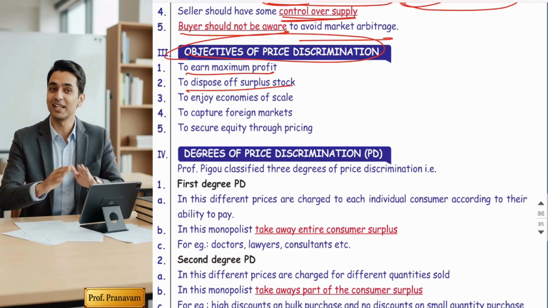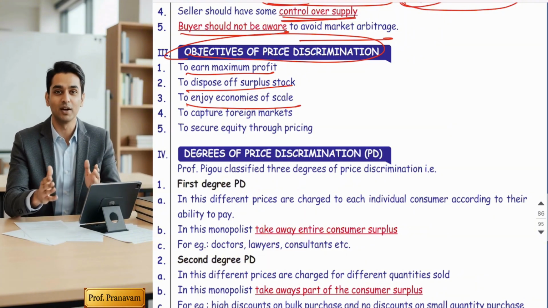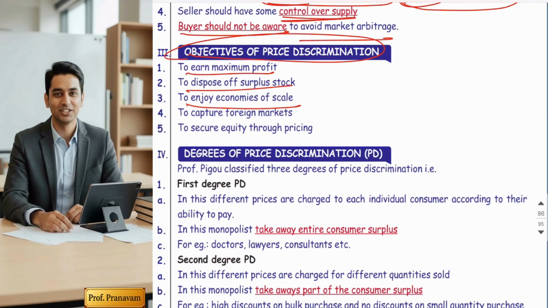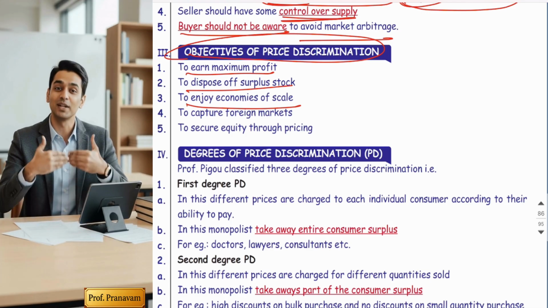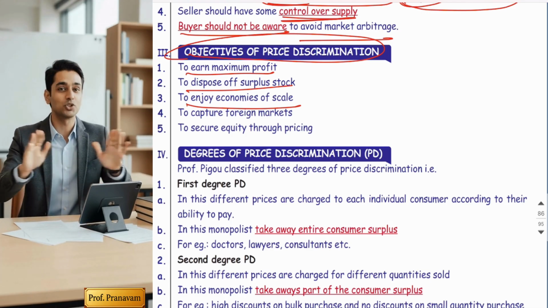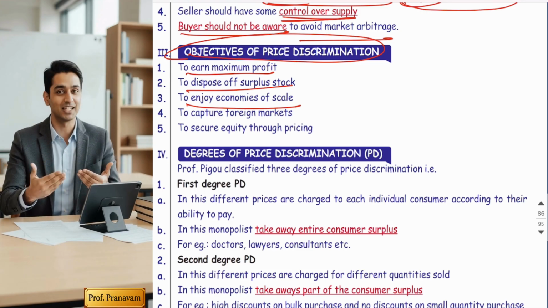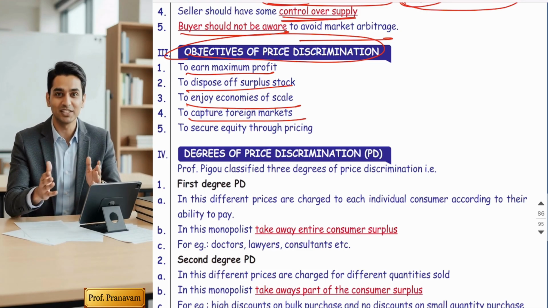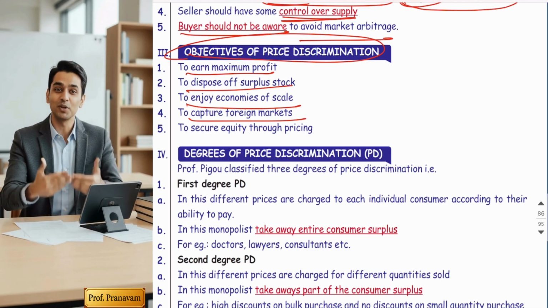Next, to enjoy economies of scale can be an objective. Some companies produce at a larger quantity to reduce the cost, so they can reduce the prices. This is called economies of scale. To capture foreign markets: there are many Indian companies enjoying a monopoly situation in India.